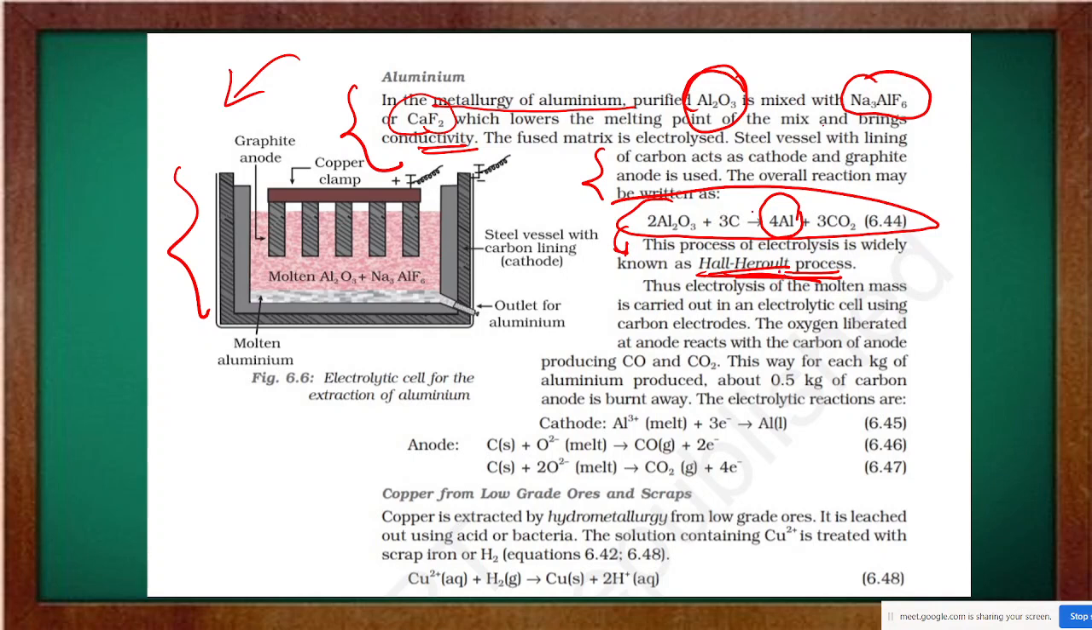In Hall-Héroult process we use carbon and the purified aluminium oxide that was obtained in the previous stage. Now this anode cathode reaction we will be discussing while we will be studying the chapter electrochemistry.